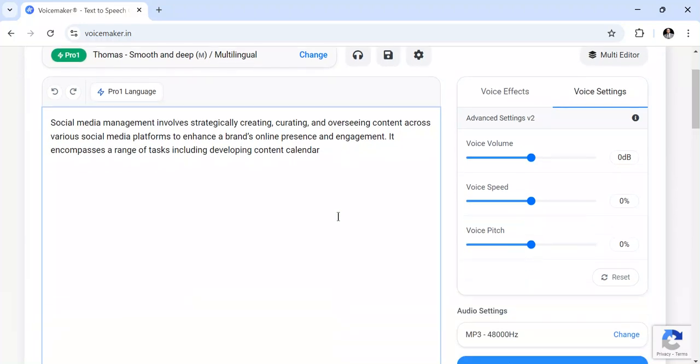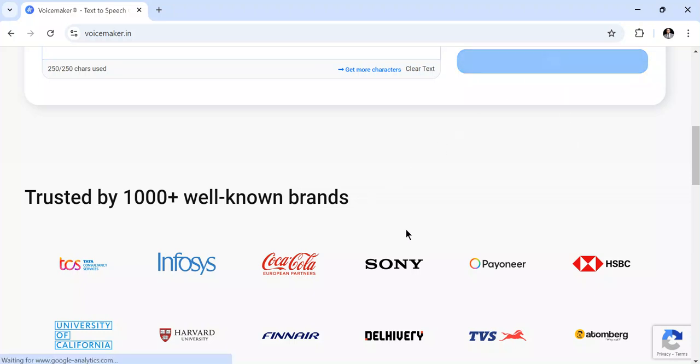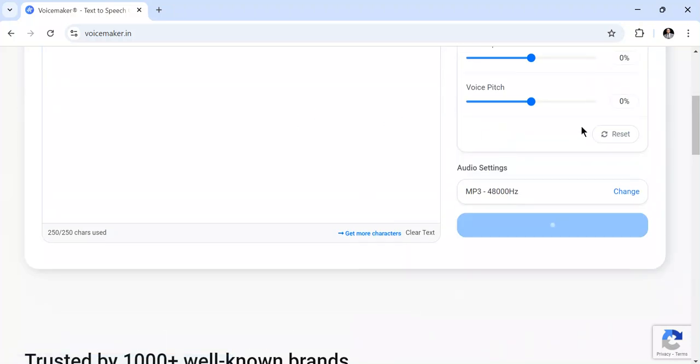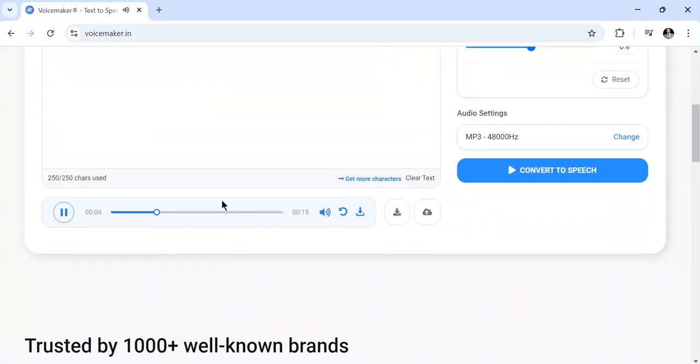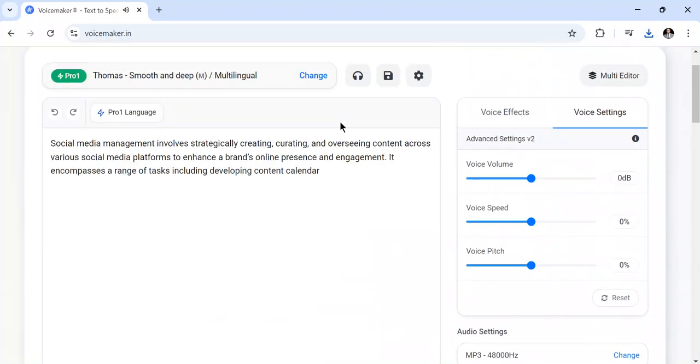So what I need to do is click here on convert speech. After converting the speech, it is going to be ready, and I can also change the language. This one I can click here and change it. You can see now this is my voice. So I need to download it here. After downloading it, I can go and use my editing tools such as Wondershare Filmora and others, and obtain the final video which is generated from an AI script and AI text-to-speech tools or AI voiceover.